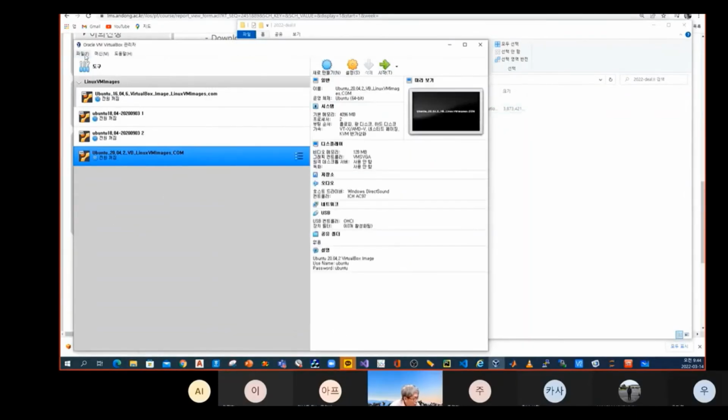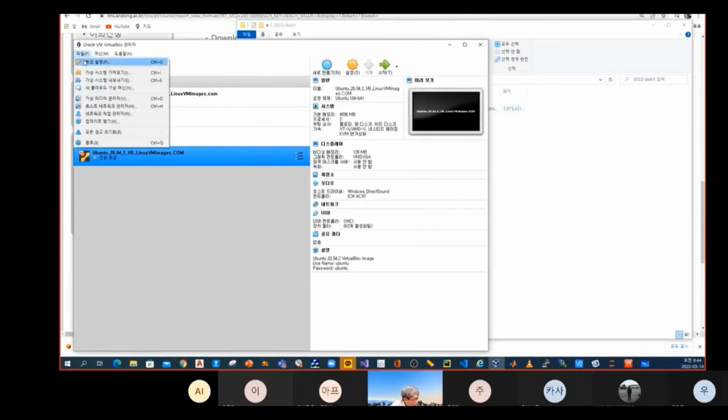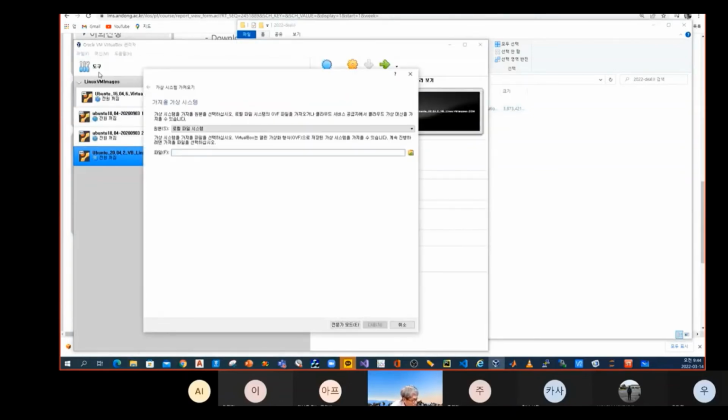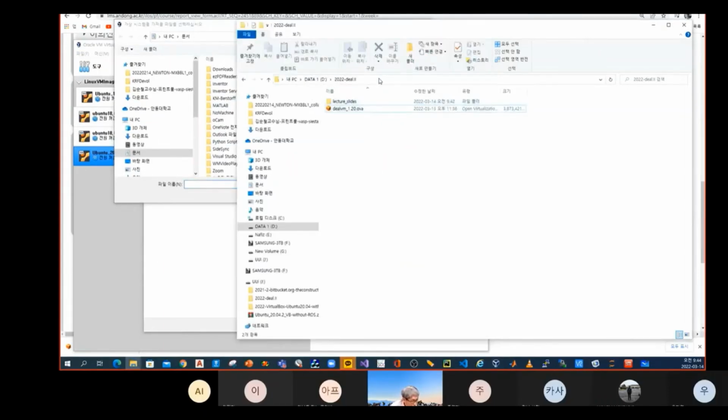You can click here, File, and then Import Virtual System. Import Virtual System means this one, okay? So I click File and then Import Virtual System. Then here there is a file field, so you can click here. I want to choose my directory. Where is the directory? Here. So you can click here.